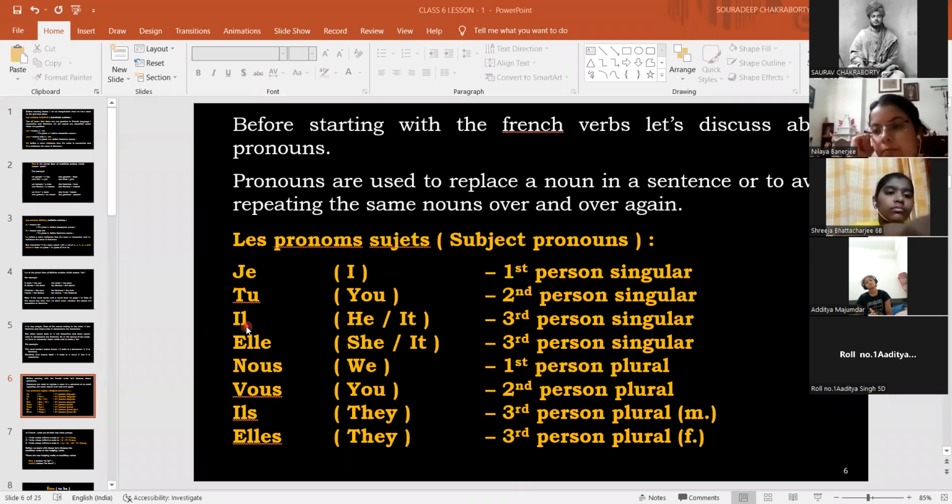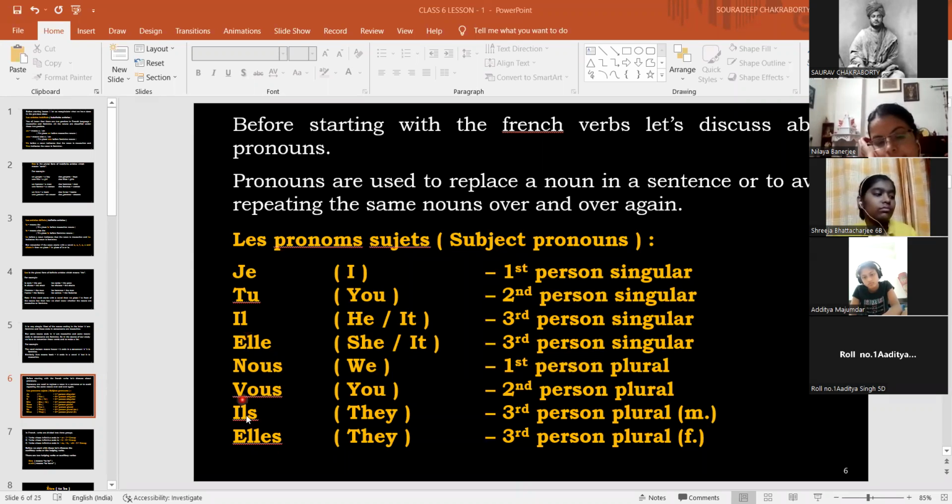Now next is il. Il is he. Sometimes I have seen students saying il as elle. How can it be? Il is il only. Elle is she. Il is he or it, elle is she or it. The plural of il is ils, and the plural of elle is elles. So in English we say they, but in French we have ils and elles.